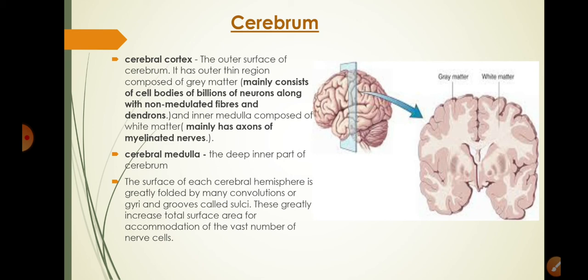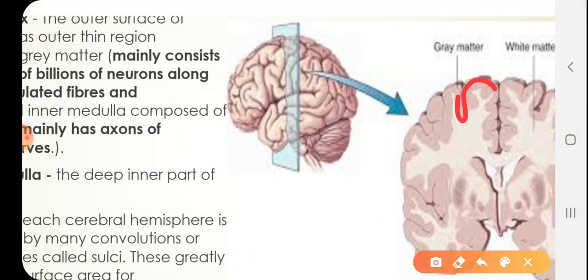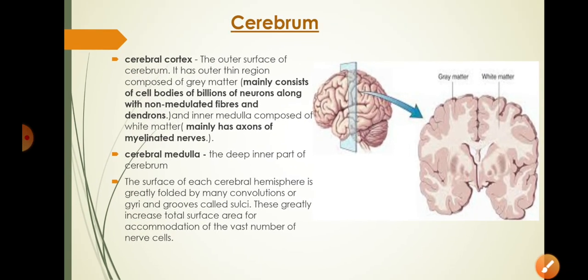Cerebral medulla is the deep inner part of cerebrum. Now you will see that surface of cerebrum is thrown into a number of folds. The elevations are called gyri and the depressions are called sulci. These increase the total surface area of brain for accommodation of vast number of nerve cells.